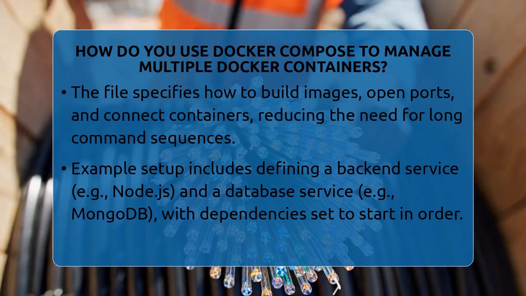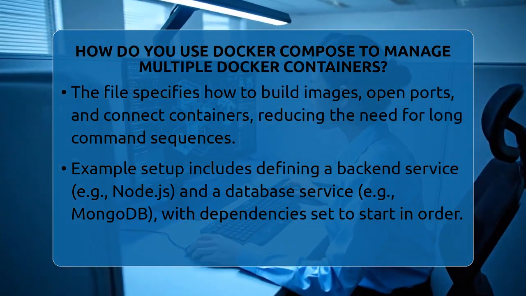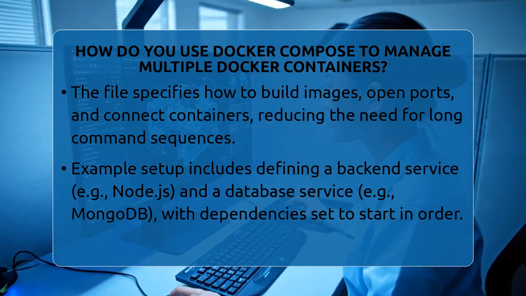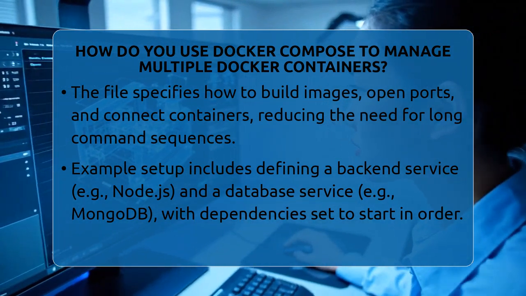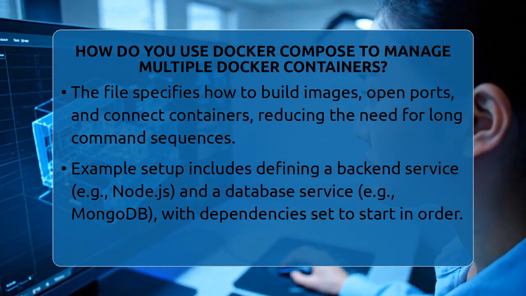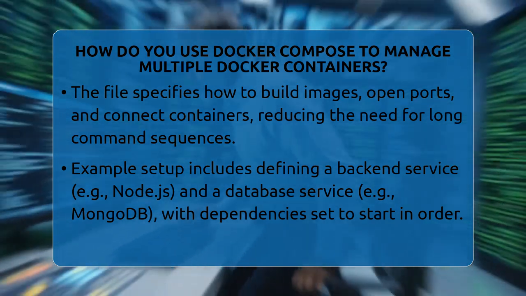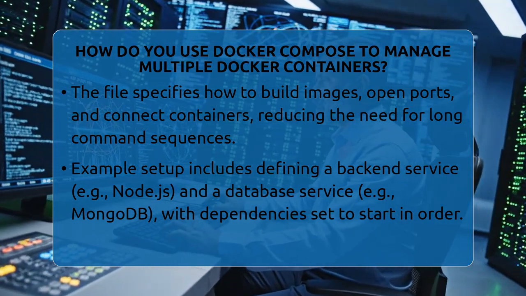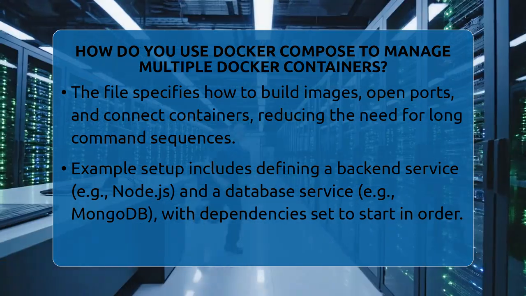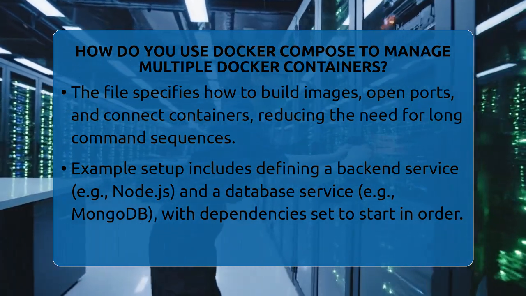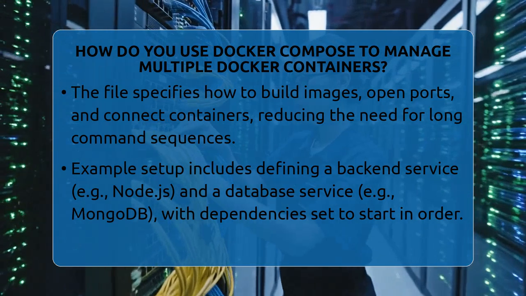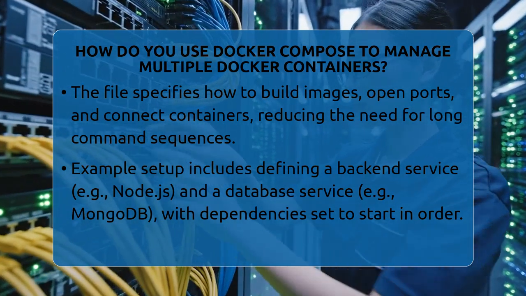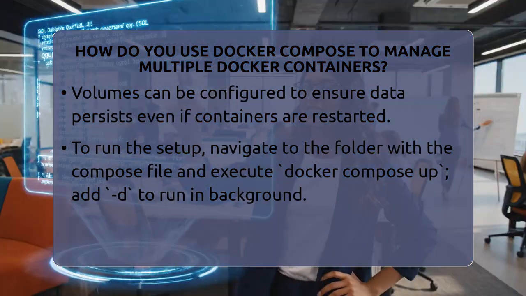For example, if you have a Node.js backend and a MongoDB database, you create a compose.yaml that defines two services. The backend service might build from your local Dockerfile, and the database could use the official MongoDB image. You can specify that the backend depends on the database, so Docker Compose starts the database first. You can also set up volumes to keep data persistent even if containers restart.